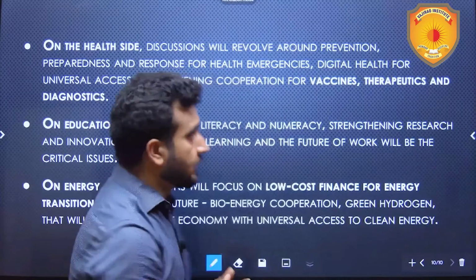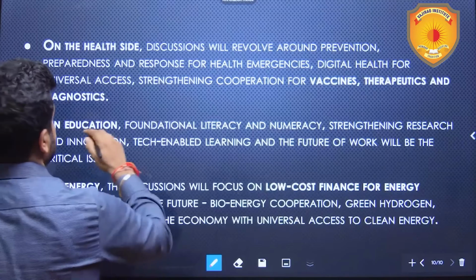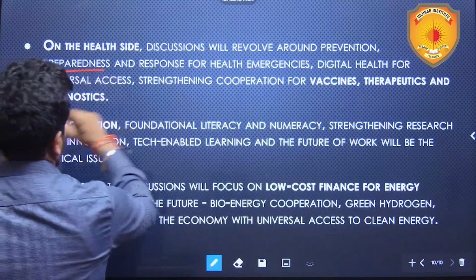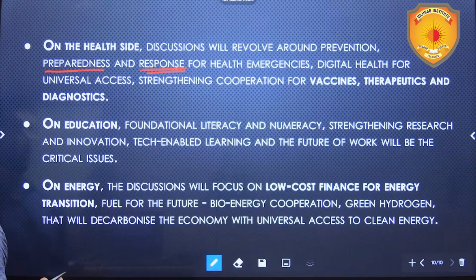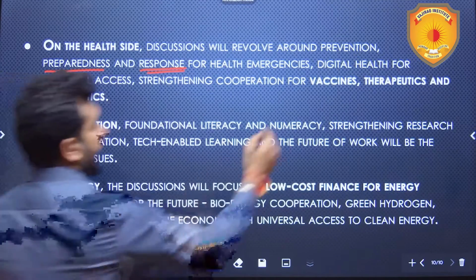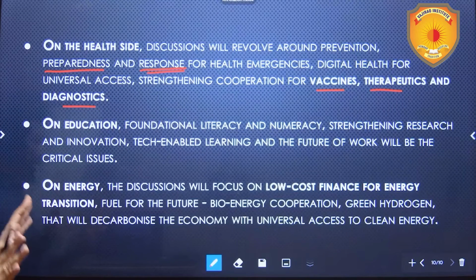We also read that we want to make the health sector prepared and responsive for health emergencies. Then vaccines, therapeutics and diagnostics should be resilient, and they should be strong.